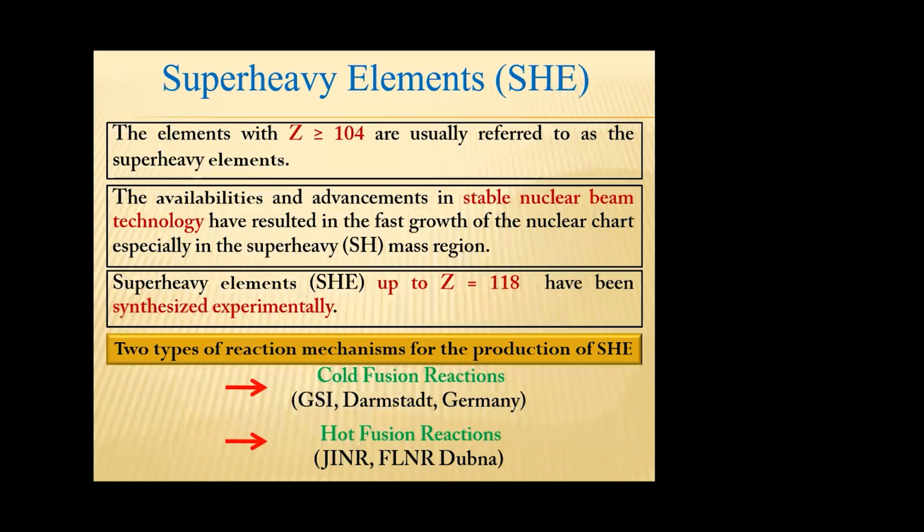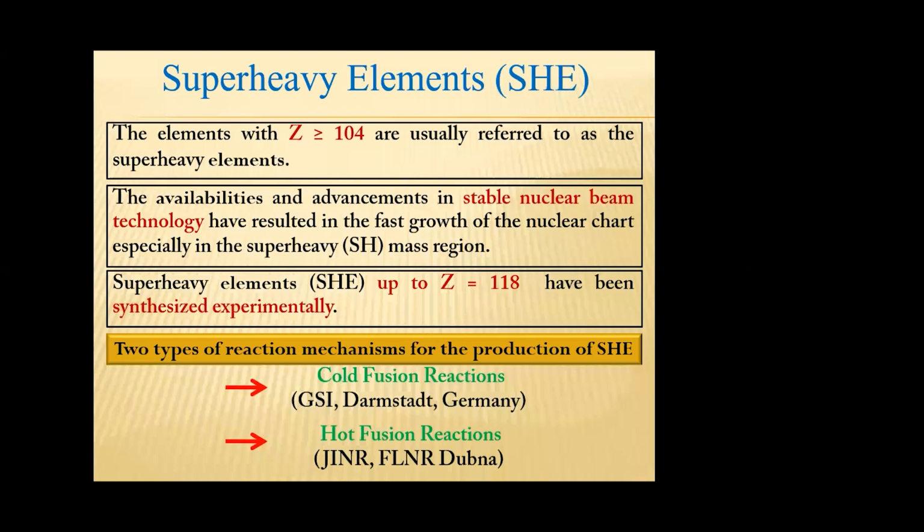Now, super heavy elements. Elements with proton number Z greater than or equal to 104 are usually referred to as super heavy elements. With the availability of new technologies and advancement in accelerator facilities, we are now able to synthesize super heavy elements up to Z equal to 118, and attempts to produce super heavy elements with Z equal to 119 and 120 are in progress. There are two types of mechanism for the production of super heavy elements.